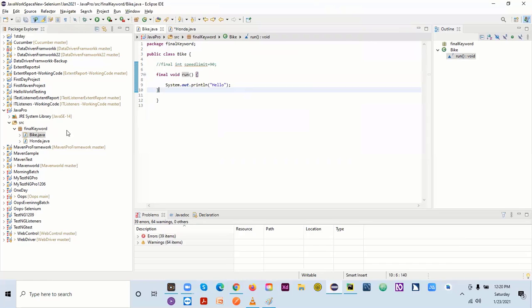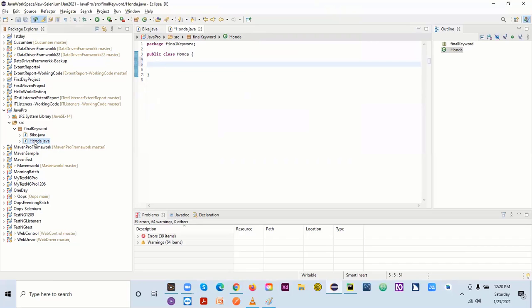So what we are doing here is, in Honda, we are trying to inherit the property of the superclass. When I say inherit, what do I mean by inherit? Let's say I also have some property of my father, right? Likewise, we are inheriting.